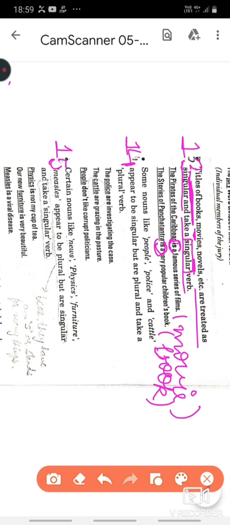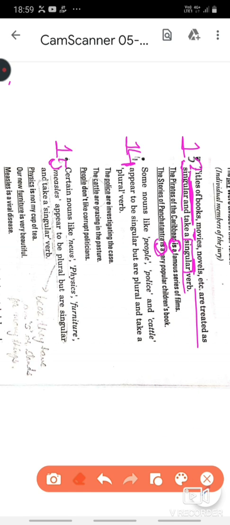Rule number 14. Some nouns like people, police, cattle appear to be singular but are plural because they stand for more than one noun. In this case, the verb they take is always plural. The examples will make you clear.